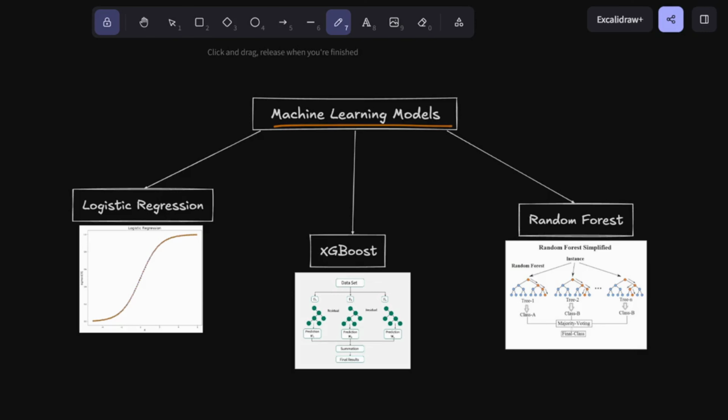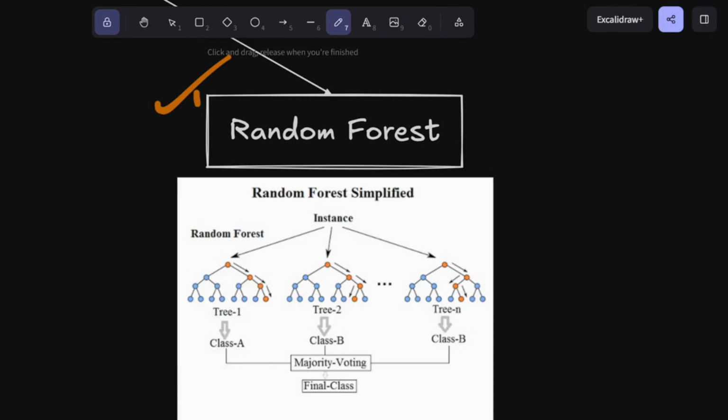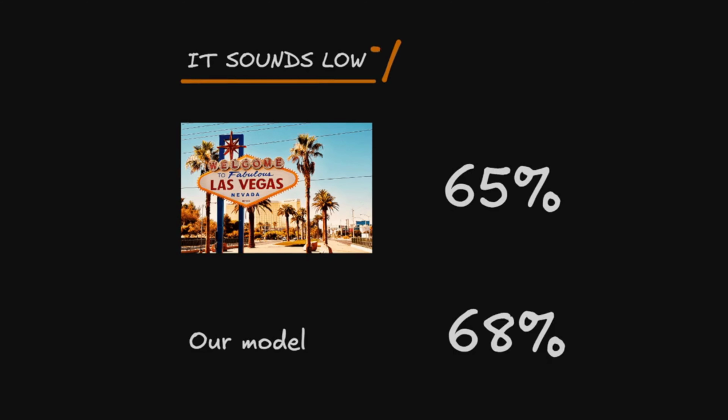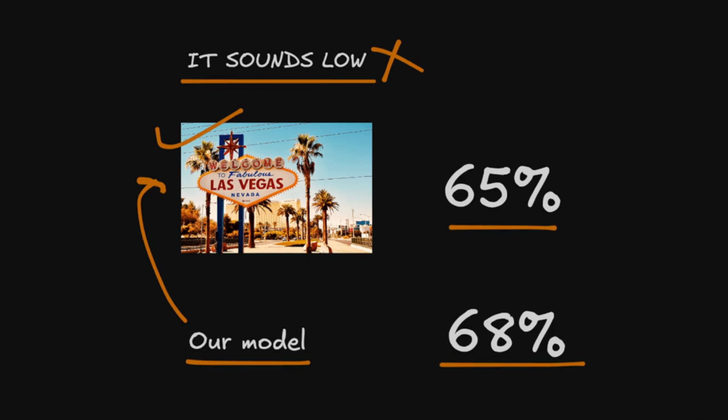There are 3 types of machine learning models: logistic regression, XGBoost and random forest. I went with the random forest classifier. It's like asking 100 football analysts to predict a match and then going with the majority. It got a 68% accuracy on match outcomes. That sounds low, but it's not. Vegas averages around 65% on football. We beat Vegas with a free dataset and a weekend. The model is trained with the little help of AI.